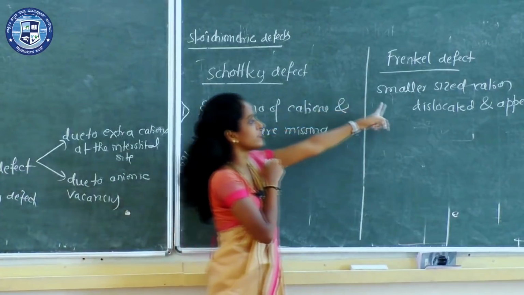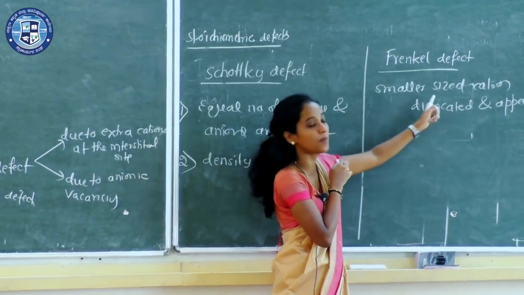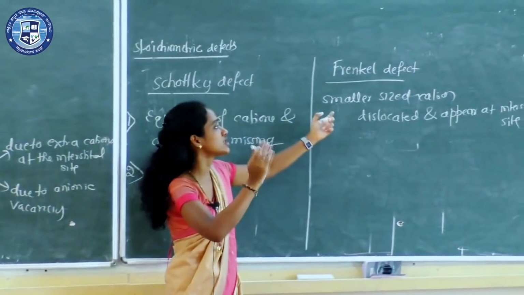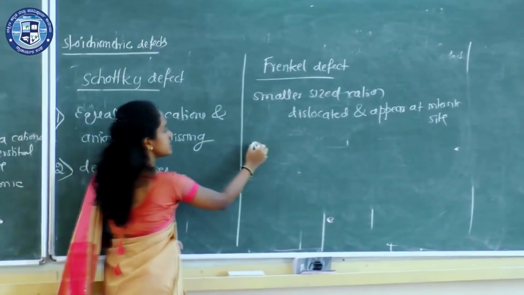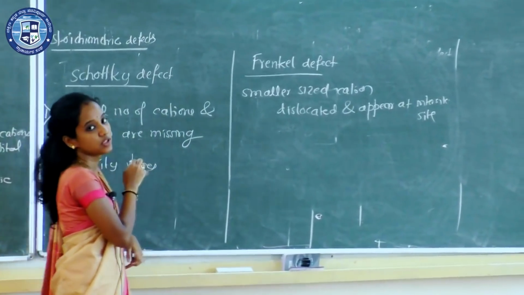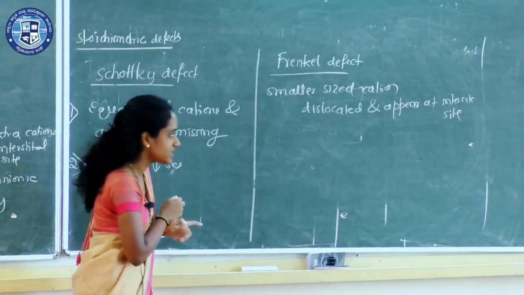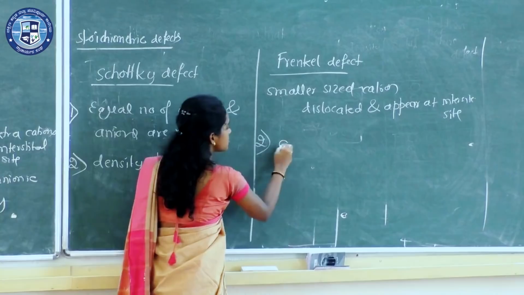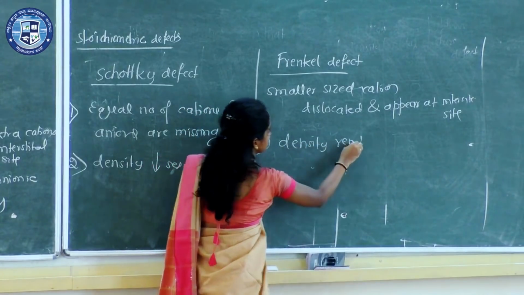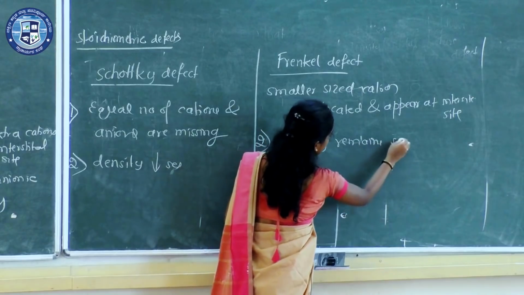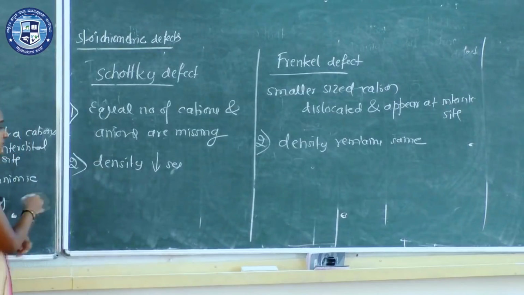Whereas in Frenkel defect, there is no missing of ions, just an interchange of ions. Is there any change in the number of atoms? No, the number of atoms remains the same. So mass remains the same, and density remains the same. That is the second difference.